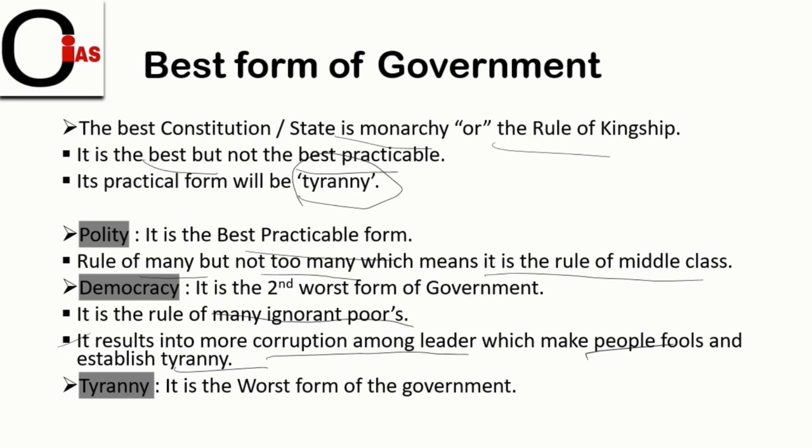Because the poor will feel that he is the only person who can save them from the rich, that he can eliminate the richer class, and that he can form equality in society. So that's the reason leaders make fools of people with words, and they use sugar-coated words in order to attract them, in order to have more vote banks.